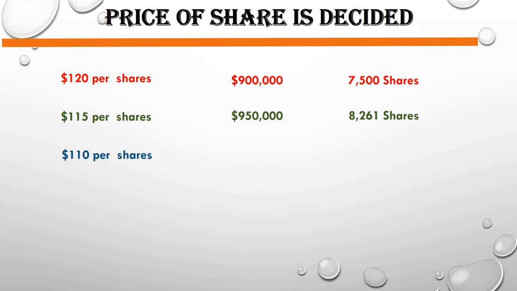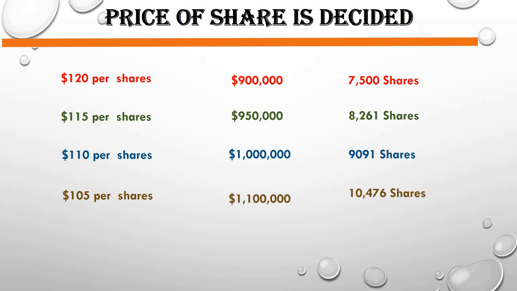At 110 per share, it is 1 million, and shares will be 9,091. At 105, it will be 1.1 million and 10,476 shares. And at $100 per share, the value will be 1.2 million and the shares will be 12,000. Now the question arises: at what price should it be fixed?